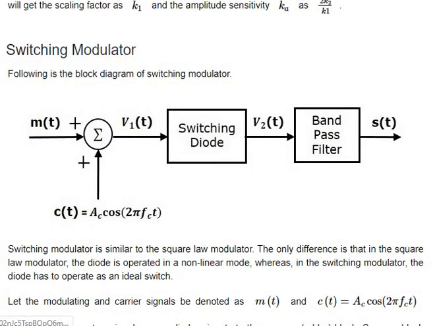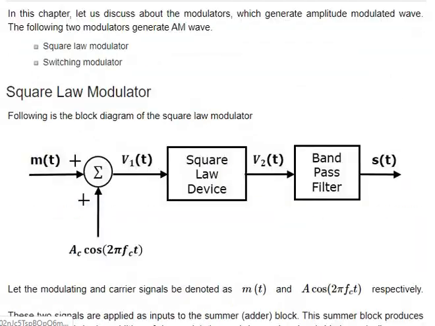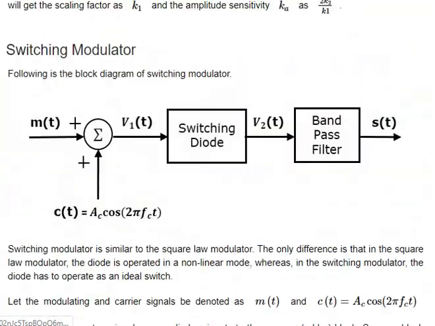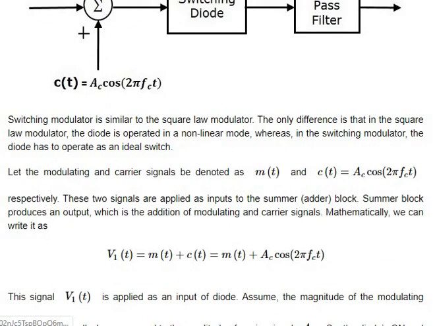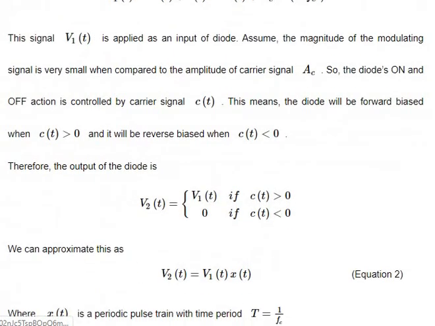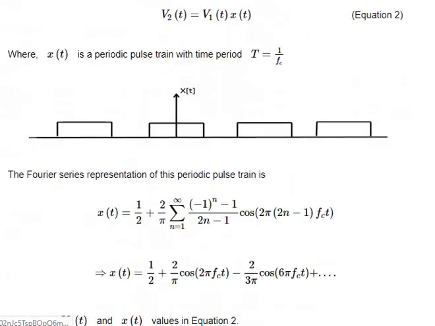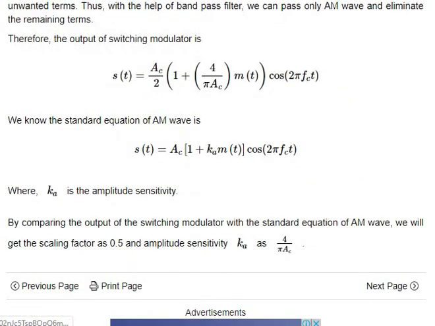The switching modulator is different from the square law modulator. We have the switching diode, which is a different one, and we use the switching cases like V2 of t is V1 of t where the switch is greater than 0, and 0 when the switch is less than 0. Then we'll get the cases over here and we'll get the AM signal. That's a simple one. You need to just understand the basic equation and figure out the block diagram. I mostly prefer that you get thoroughly familiar with the block diagrams and understand the equations, and you'll definitely get to the final derivation equation.